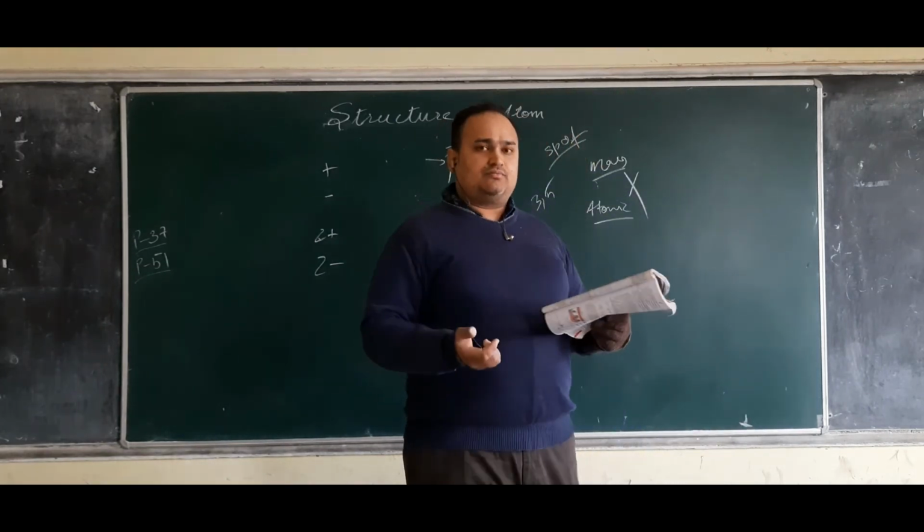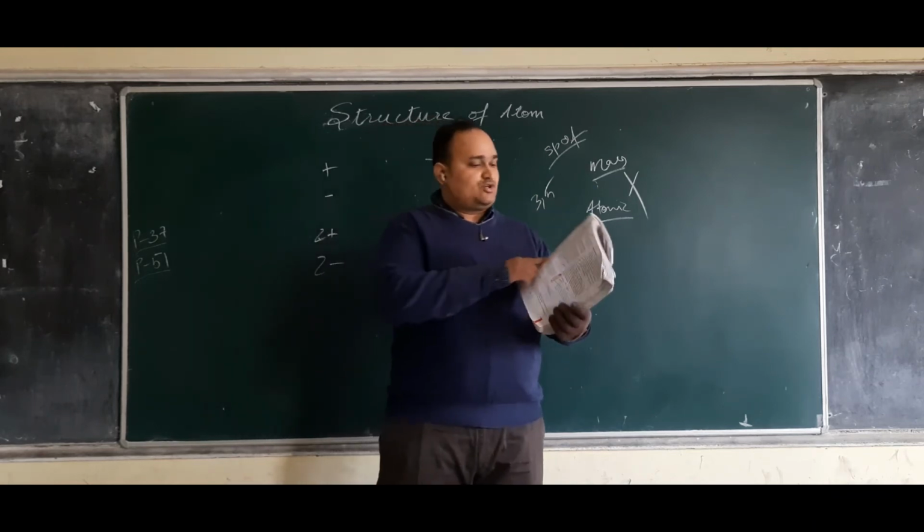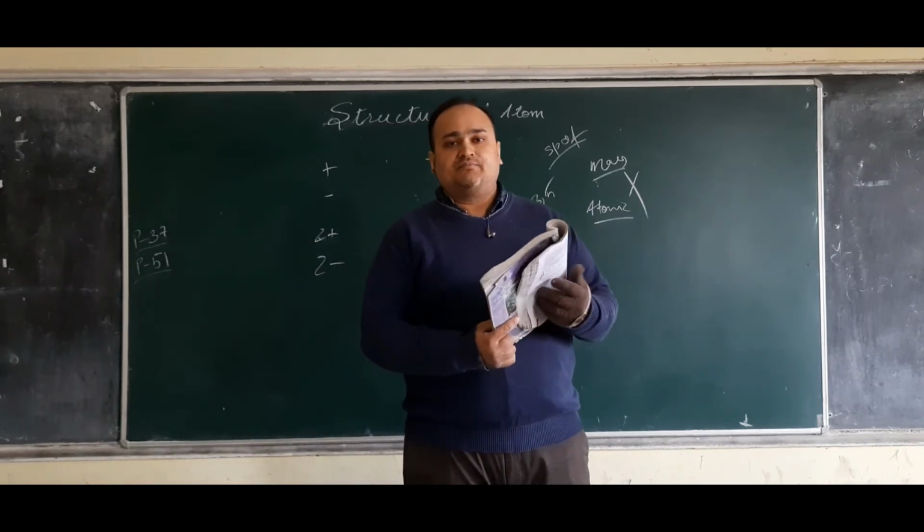The topic you should be concerned about right now is isotopes and isobars.